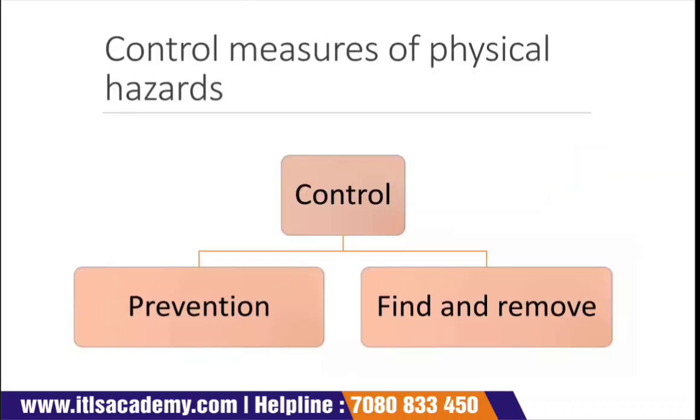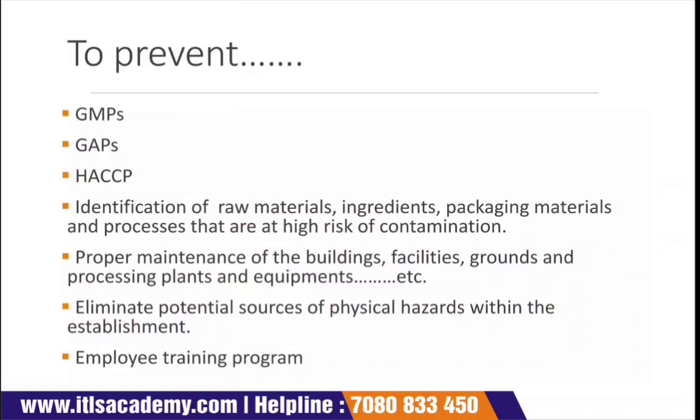Now comes the control measures of physical hazards, meaning how you can control the physical hazard. Control is divided into two categories: prevention, and find and remove. The first one is how you can prevent the physical hazard, meaning what preventive measures you take. The first one is GMPs, GAPs, HACCP. These GMPs and GAPs are regulatory aspects, and they play a very major role whenever the quality of food is concerned.